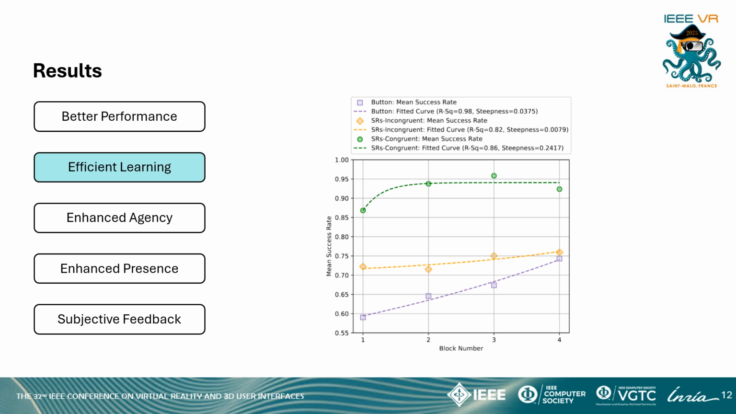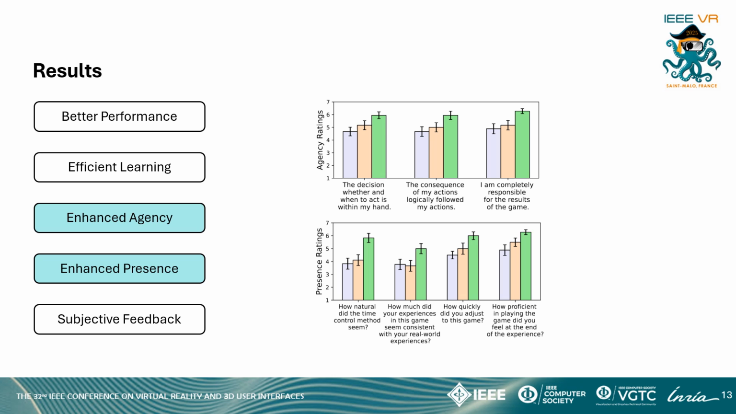However, the other 2 methods followed an exponential curve, showing no clear inflection point, suggesting that participants may not have fully reached their learning saturation point by the end of the same number of trials. Moreover, the congruent method scored significantly higher in both overall perceived agency ratings and perceived presence ratings compared to the other 2 methods.